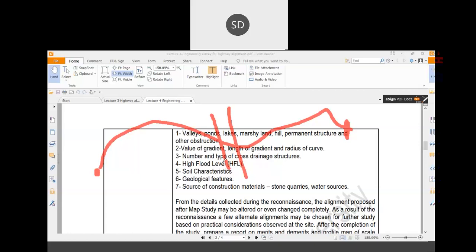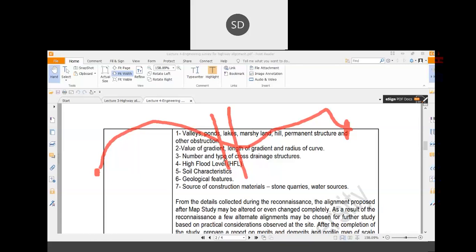Then the high flood level of that particular area is also required, because if you want to construct an all-weather road, the elevation of the road should be higher than the HFL, that is the high flood level. So you need to find out the HFL, which is also needed to construct any possible bridges and other structures.